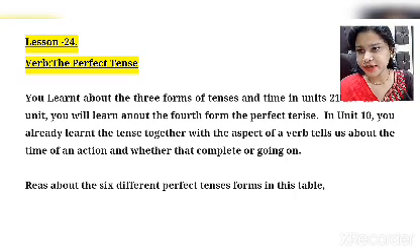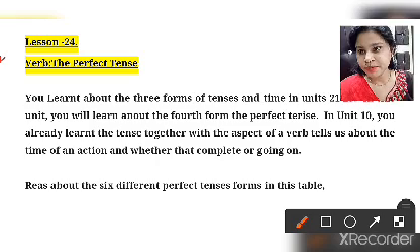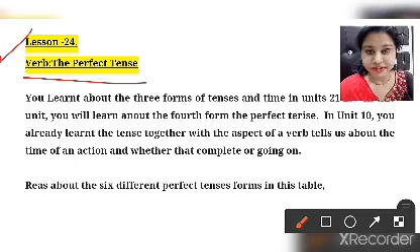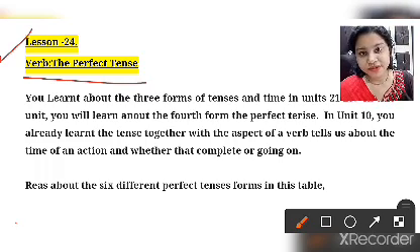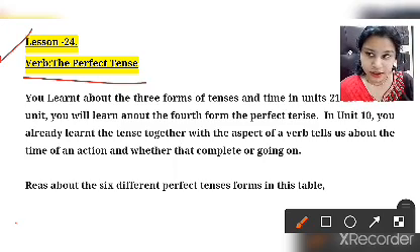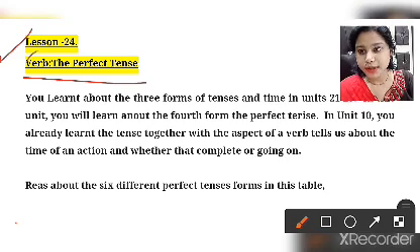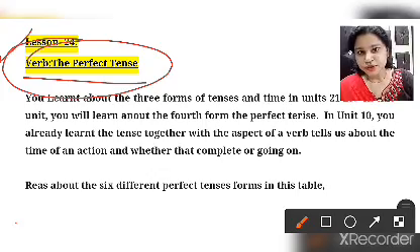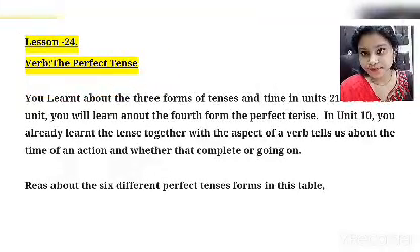In today's class, student, we are going to have lesson number 24, verb, the perfect tense. In the last classes we have completed tenses in simple future and future continuous. Then chapter number 22, in which we completed simple past and past continuous tense. Then chapter 21, in which we completed simple present as well as present continuous tense. And in today's class we are going to have all the perfect tenses in present, past and future. So without waste of time, let us begin the class.